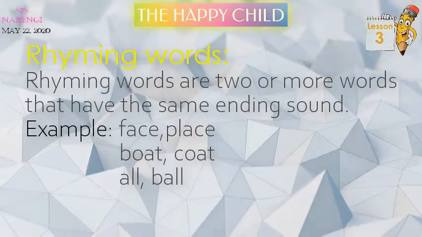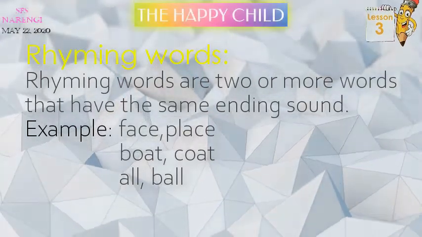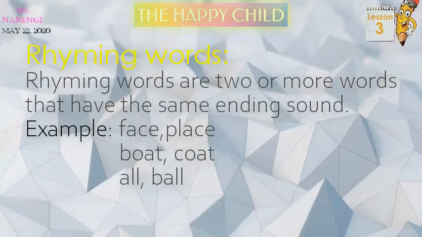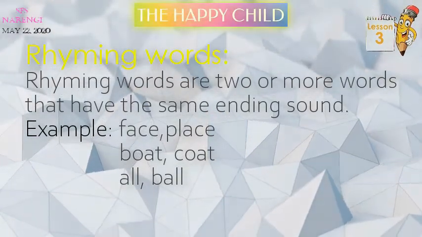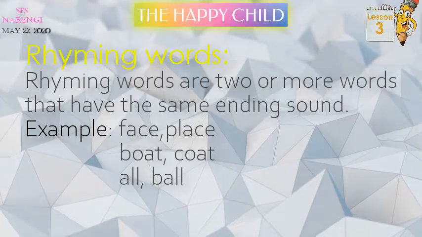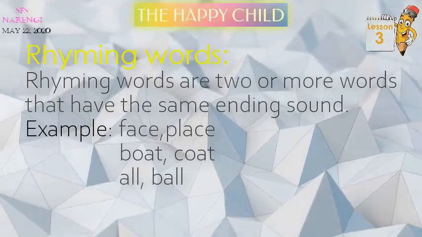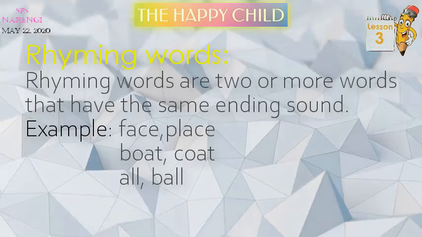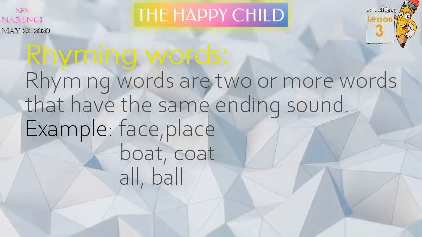Does it sound familiar? Let's see a few examples of rhyming words like face, place, boat, coat, all, ball. Right? So these are a few examples of rhyming words.